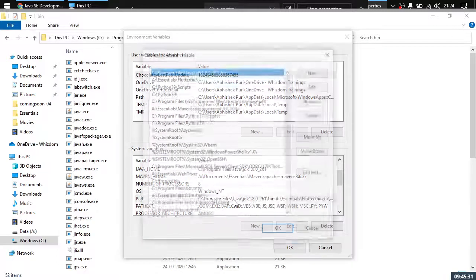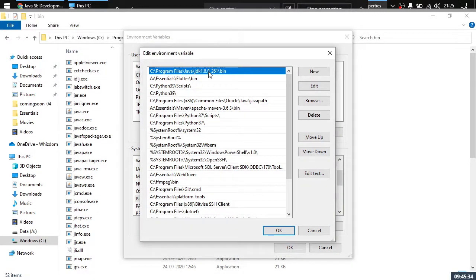Now once you're done with it, you would be able to see the path something like this specified at the bottom, right? It may be specified at the bottom, it may be specified at the top, it doesn't matter. The only thing that matters is the path should be specified here.